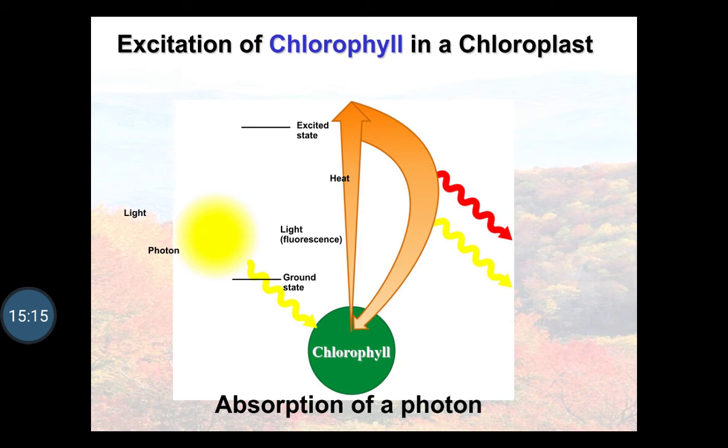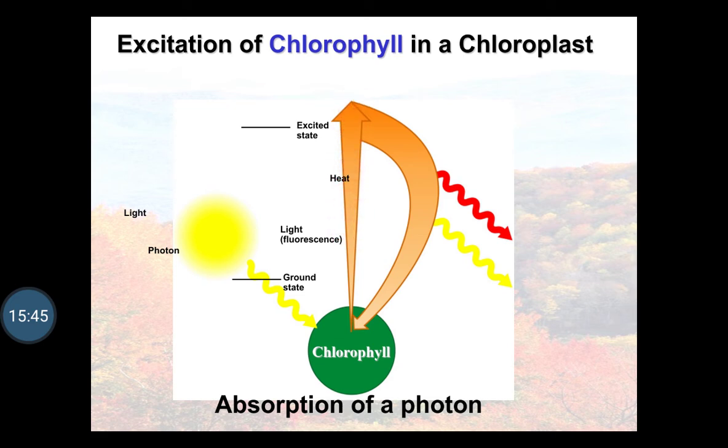In this picture you can see that the photon obtained from the sun, from the light energy, is absorbed by the chlorophyll. After the absorption it enters the excited state, and then it releases its energy and comes back to the ground state. Again it takes the energy and reaches the excited state. In this way it is continuous in the light reaction.